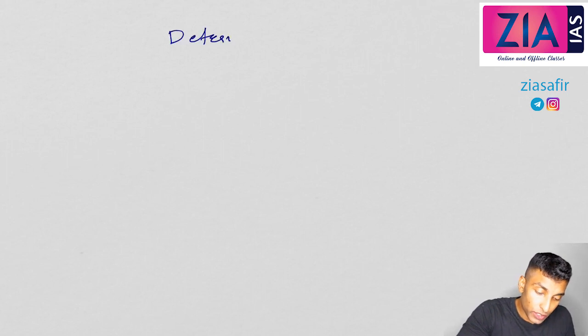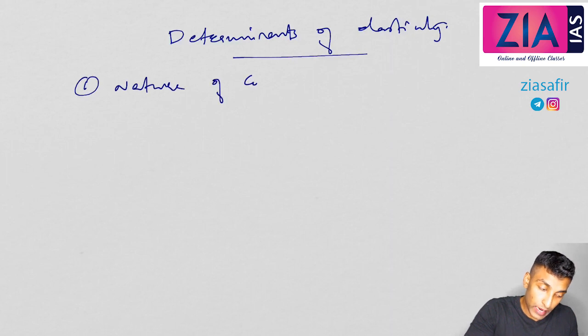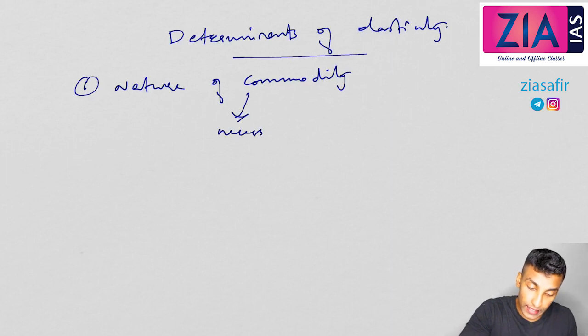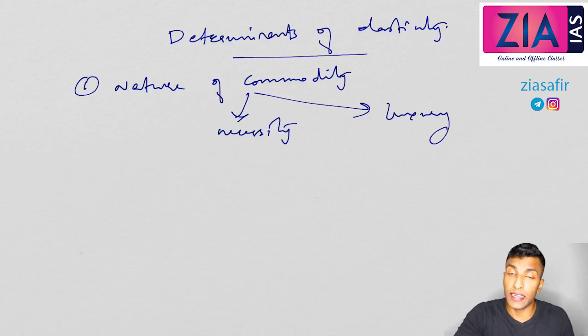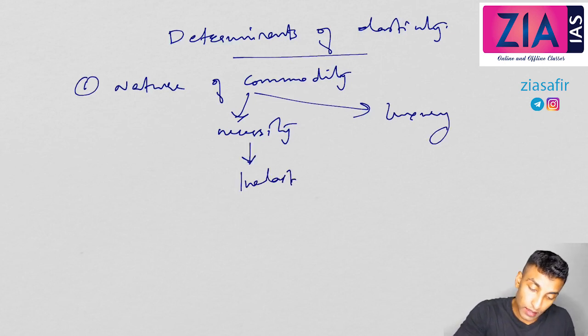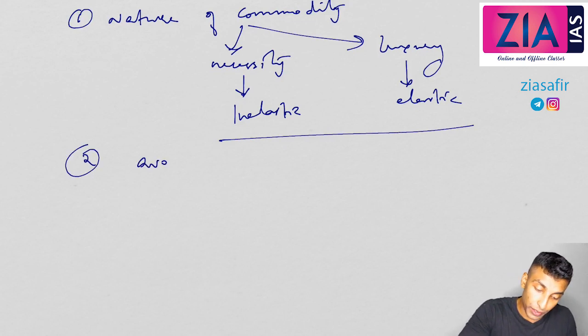Now, when we talked about the determinants of elasticity, let me tell you this also. What are the determinants of elasticity? First one, actually, is the nature of commodity. It depends on whether it is a necessity or luxury. If it is a necessity like medicine, it is inelastic. If it is luxury, it will be elastic. There may be a choice. Secondly, availability of substitutes.